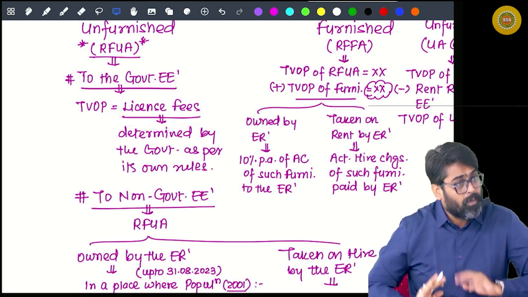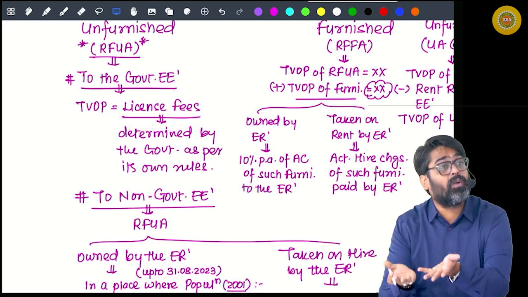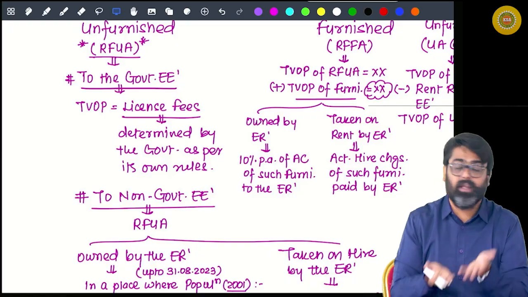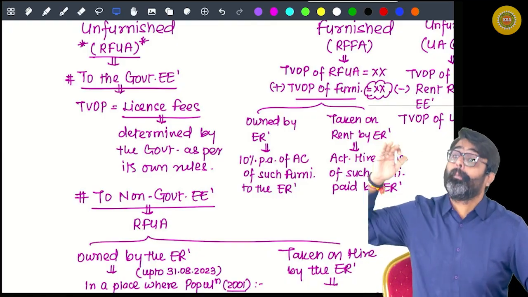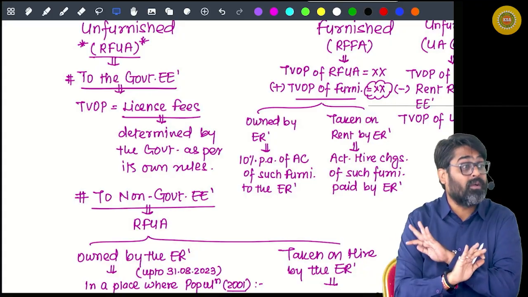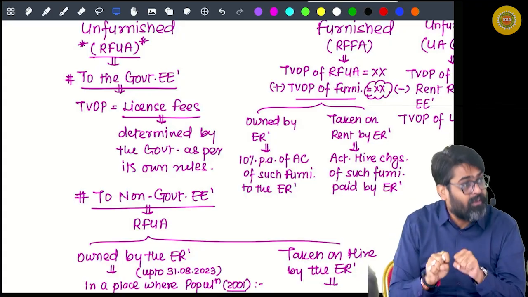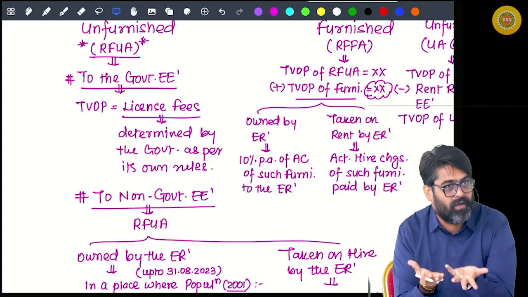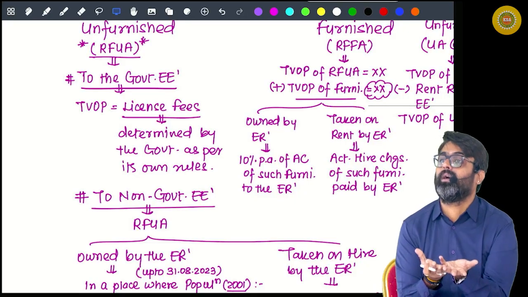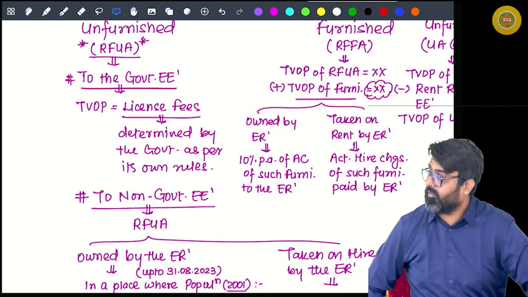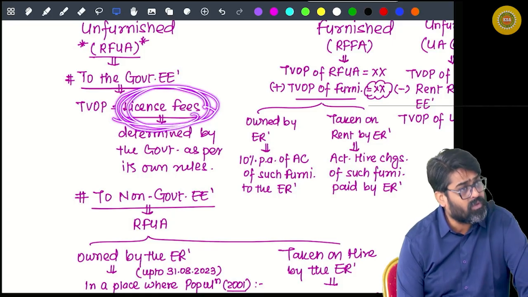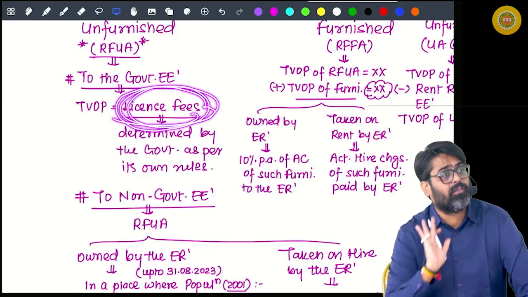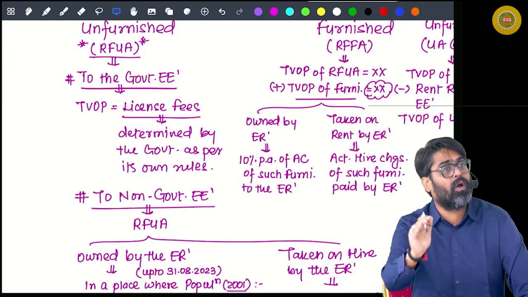Which you are not paying because this accommodation is given rent free to you. So this much rent which you should have paid, which you are not paying but you are saving, should be your benefit. Getting my point? Hello sir. So where this licensing fees will be given? It will be given in the question. Pick up this amount and show this amount taxable. This is the taxable value of your accommodation.